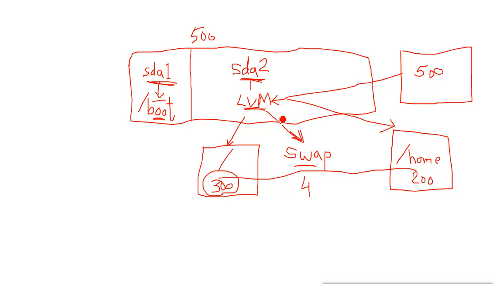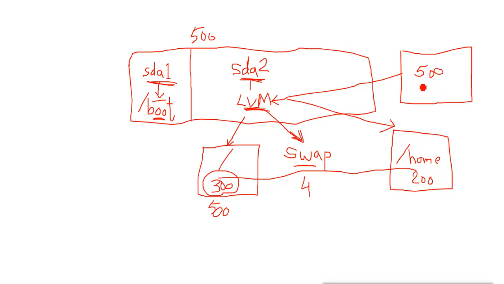Now I have 500 GB extra available in LVM, so I can add extra GBs to this /. I want this 300 to become 500, so I can change it from 300 to 500 without losing any data. That means I don't have to delete the partition and recreate it. I can easily extend the partition from 300 to 500.